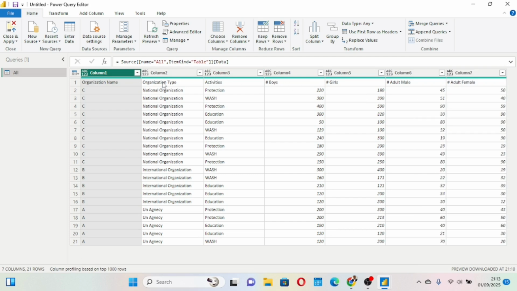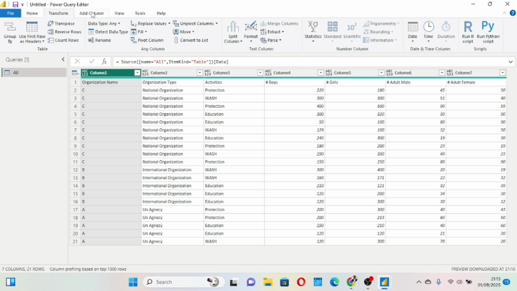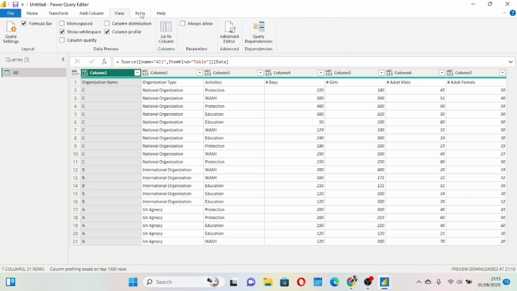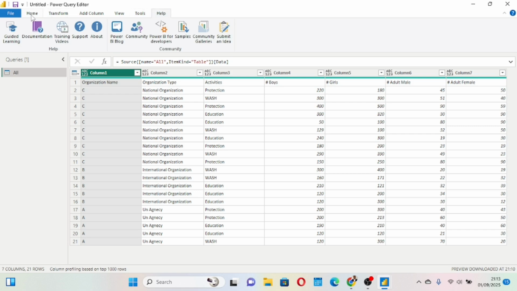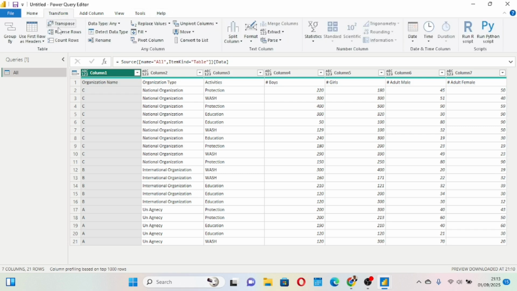So now, the way we solve this is very simple. We are now in Power Query. Tomorrow, we are going to continue and really dwell in Power Query, but today, I just want to show you how to solve this. There are tabs here: the Home tab, the Transform tab, the Add Column tab, the View tab, the Tool, and Help. Under the Transform tab, you will see where it says Use First Row as Header. They put this particular tool because they knew that this error will always be occurring. Are you seeing?